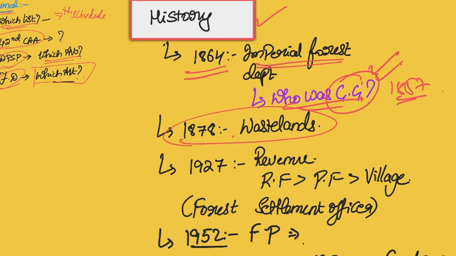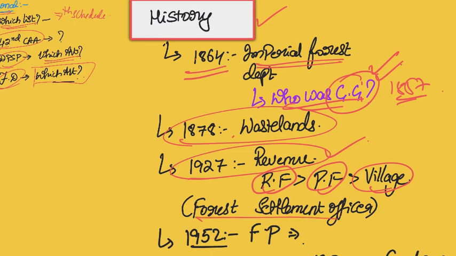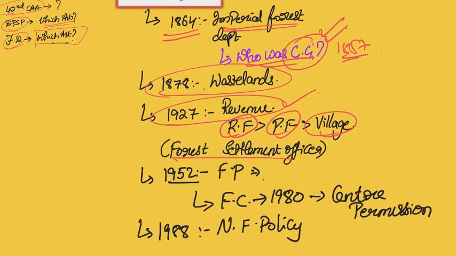Now, in 1878, wastelands were claimed by the British government, and they took up the sovereignty over these wastelands as well. Not really significant, you just have to know about this development. But it is the 1927 Act which created a hierarchy of protection for forests. It is where you will find for the first time reserved forests, protected forests, and village forests. What is the role of forest settlement officer? You have to know about this.